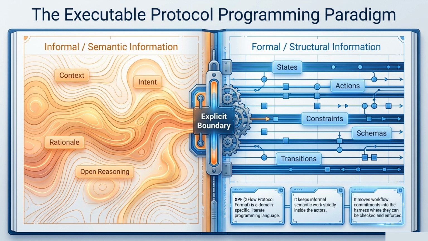Welcome to the executable protocol programming paradigm. XFlow achieves reliability by creating an explicit boundary. On one side, you have informal semantic information: context, intent, rationale, and open reasoning. On the other side, you have formal structural information: strict states, actions, schemas, and transitions. XPF keeps the informal, semantic work strictly locked inside the actors, while moving workflow commitments into a structural harness where they can be mechanically checked and enforced.